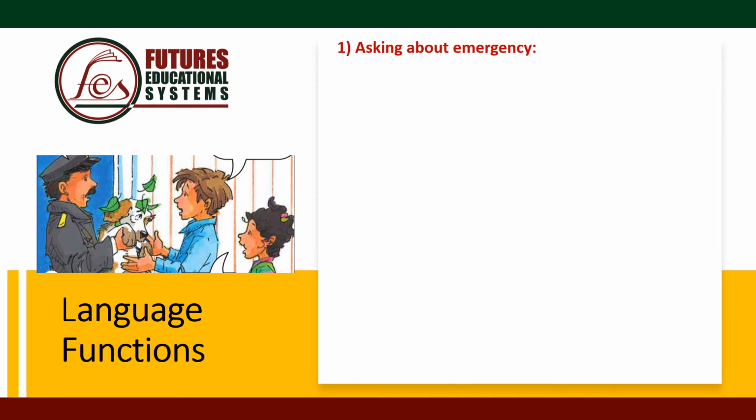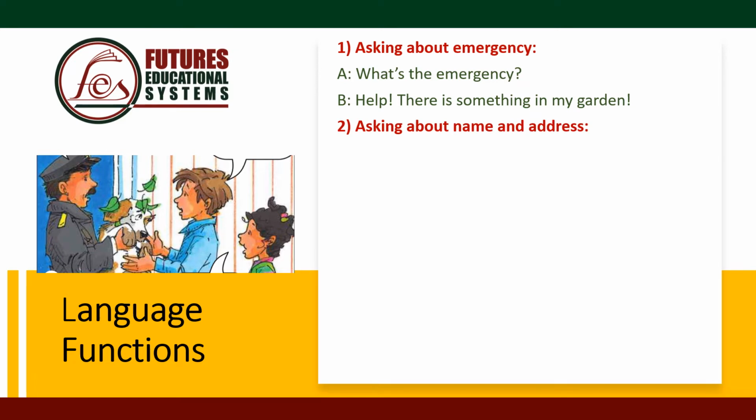Language functions. Asking about emergency. What's the emergency? Help! There is something in my garden. So he had an emergency, so he called 122 and she asked, what's your emergency? Do you need an officer? Do you need an ambulance? What's your emergency? And he answered that he was afraid or scared because there was something in his garden.